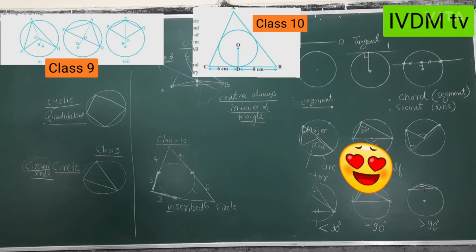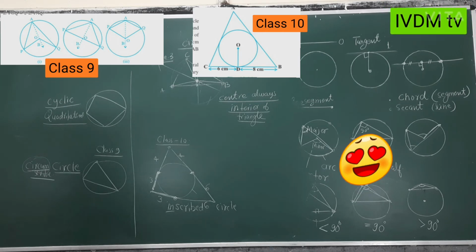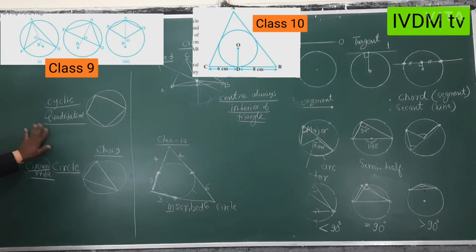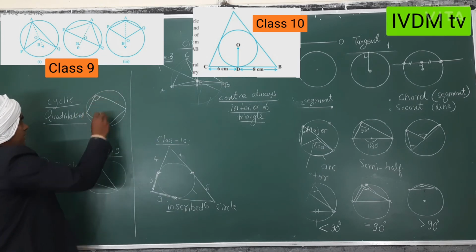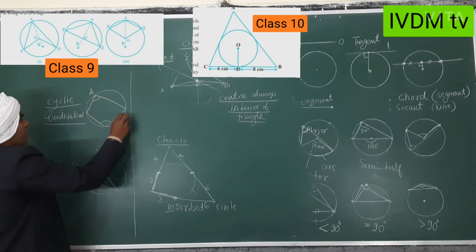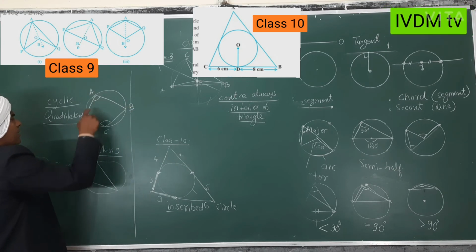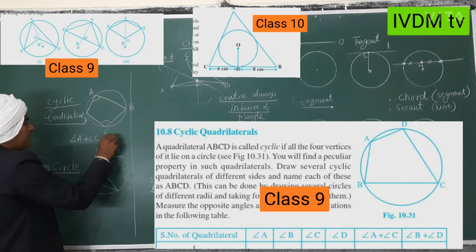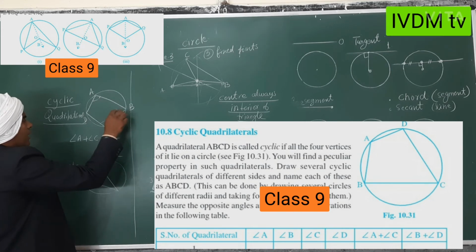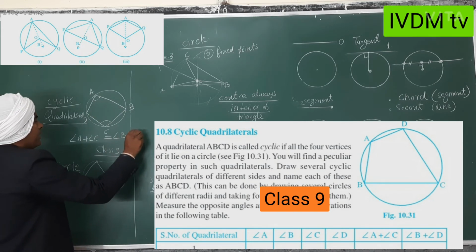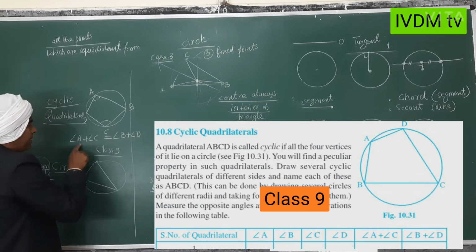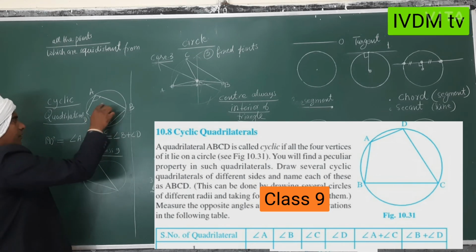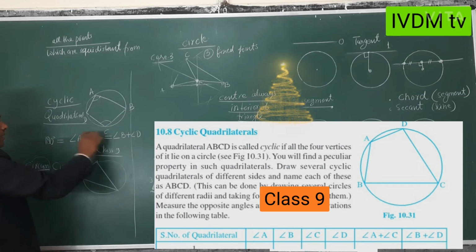cyclic quadrilateral, page number 182. The theorem heading is cyclic quadrilateral, and the theorems are on page number 183, theorem 10.1 and 10.2. At this time you are taught that if opposite angles are equal. Suppose this is A, B, C and D. If angle A plus angle C is equal to angle B plus angle D, means if this happens, obviously this will be equal to 180 degrees. So that quadrilateral can be circumscribed by a circle.